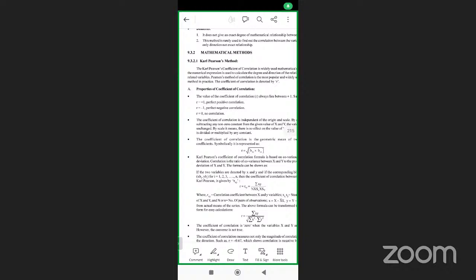What does 0 mean? No correlation. That's what correlation means. What relationship? Petrol price and unemployment: there is no relationship. If you put the values of unemployment percentage for the last 5 years in one variable, and the petrol price increase or some other values in the other variable y, and apply the formula, when you get +1 it is perfect positive correlation, -1 is perfect negative correlation, 0 is no correlation.